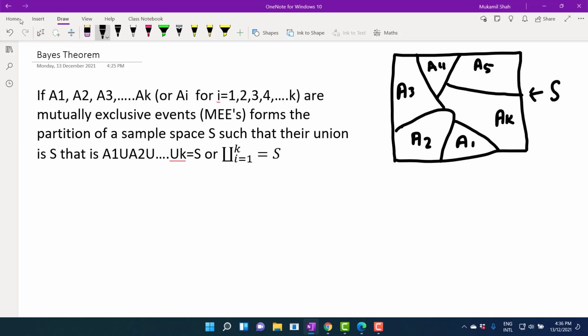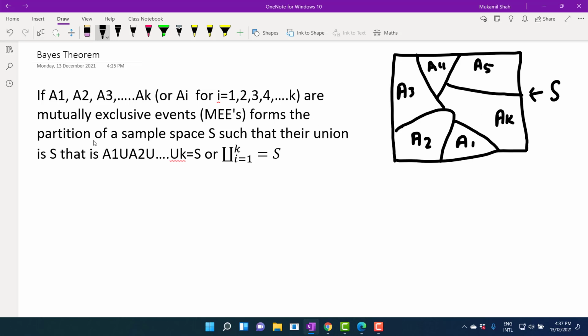Let A1, A2, A3 up to AK be mutually exclusive events. We can call them collectively AI, for I taking values from 1 to K. These are mutually exclusive events, which simply means that there is no common point between them. A1 is quite separate from A2, A2 is quite separate from A3, and all of these events are quite separate from each other. That's why they are mutually exclusive events.